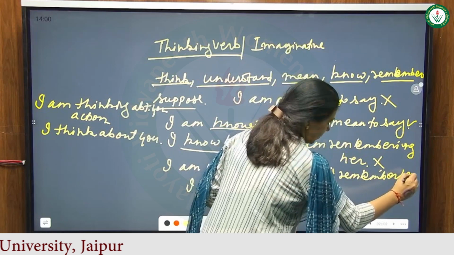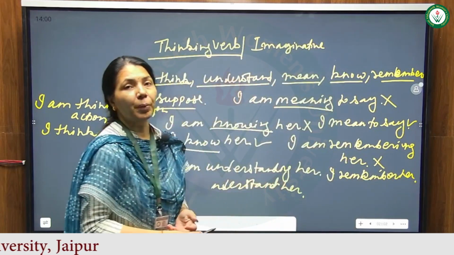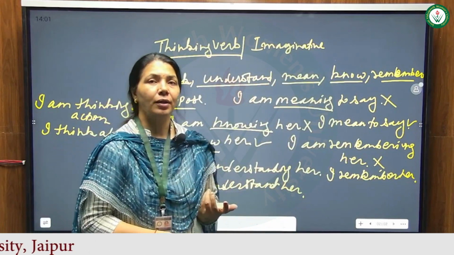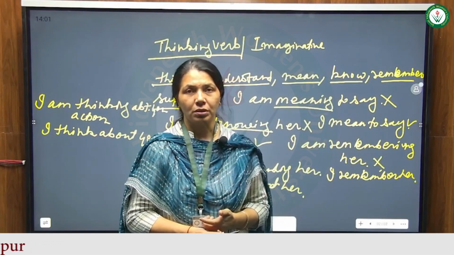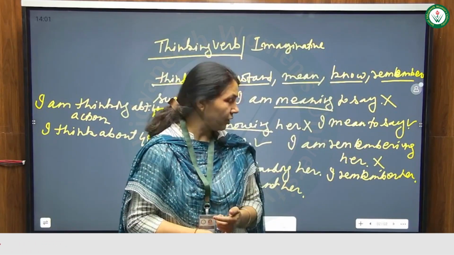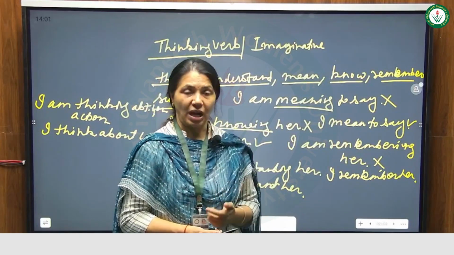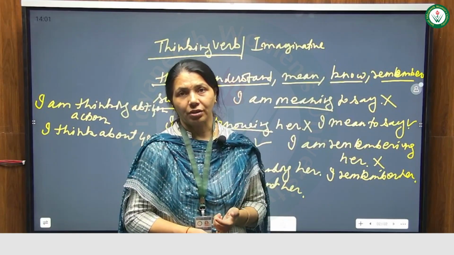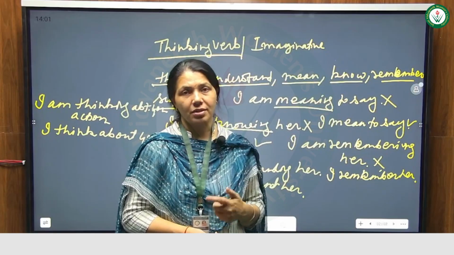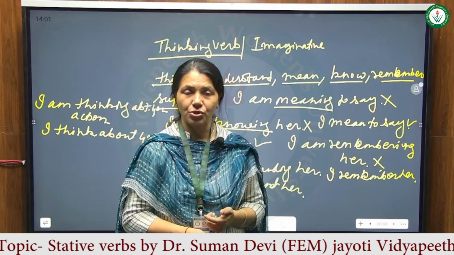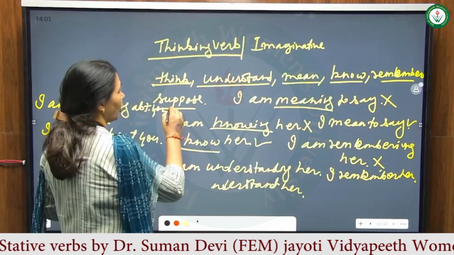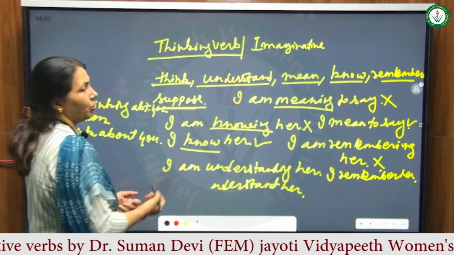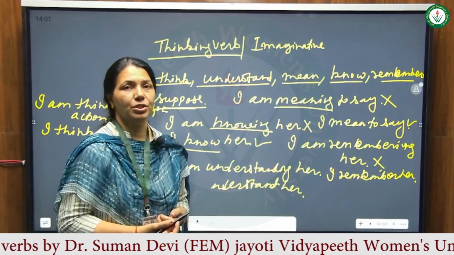"I'm supposing she is a girl" — you must not have heard such words. It's wrong. I suppose today is a holiday; "I'm supposing today is a holiday" is wrong, right? Rather, you should say, I suppose. So thinking verbs also carry present indefinite tense, just as stative verbs do. In stative verbs we used all five senses. In thinking verbs you are thinking something, the process of thinking, so in that case you can use such verbs.